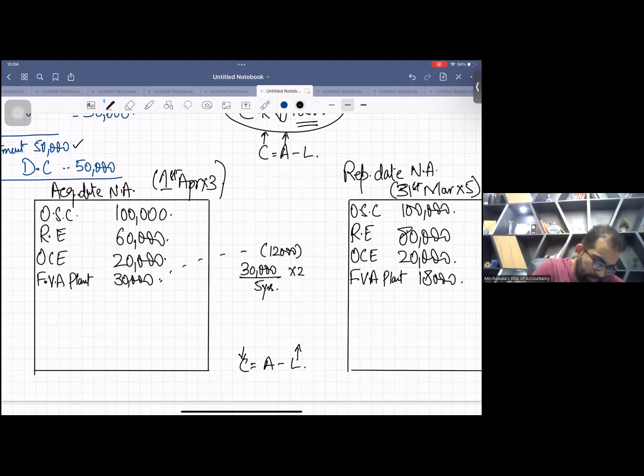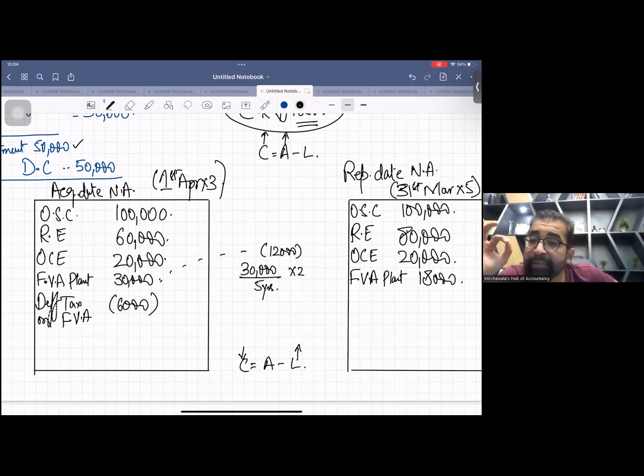So deferred tax on FVA. Can anybody tell me what the tax rate is? 20% is the tax rate. So 30,000, the upward revaluation, times 20% is 6,000. And listen, I have subtracted it. Why? See this, when liability goes up, net assets goes down. Okay.